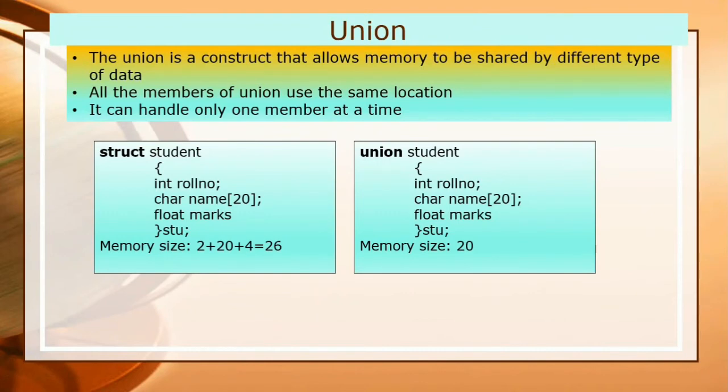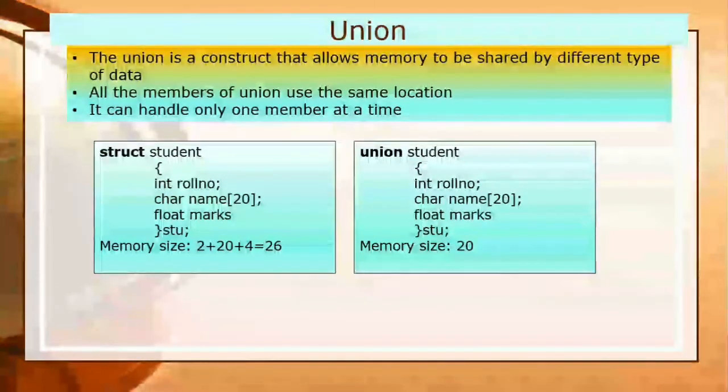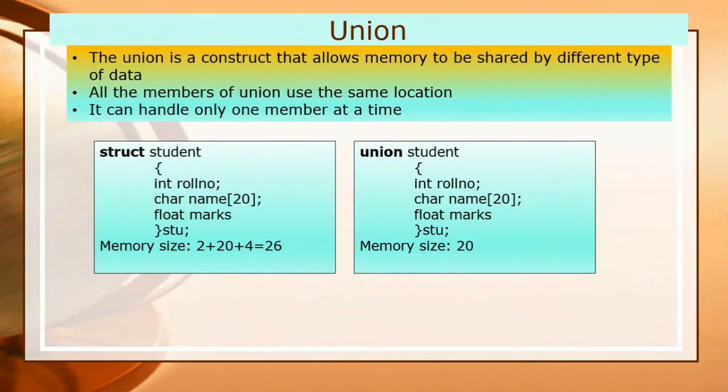The size of the name array is 20, so it will acquire 20, and the marks will acquire 4 bytes. So the total space acquired by the structure students is 26.